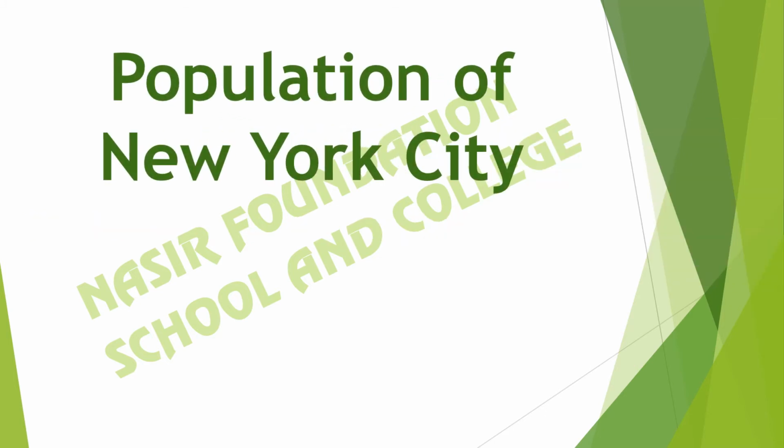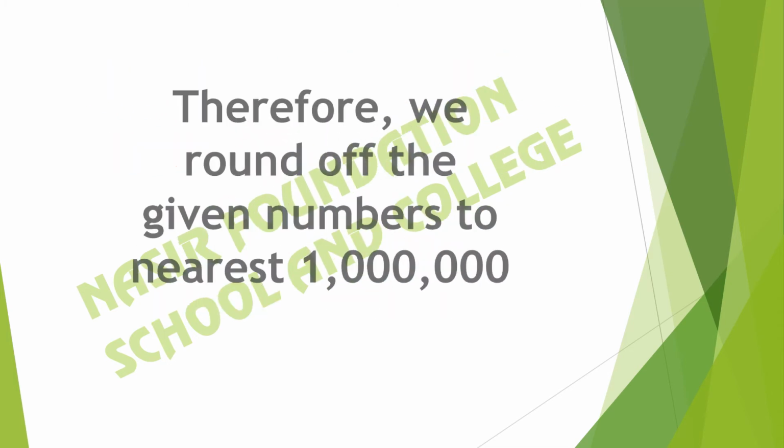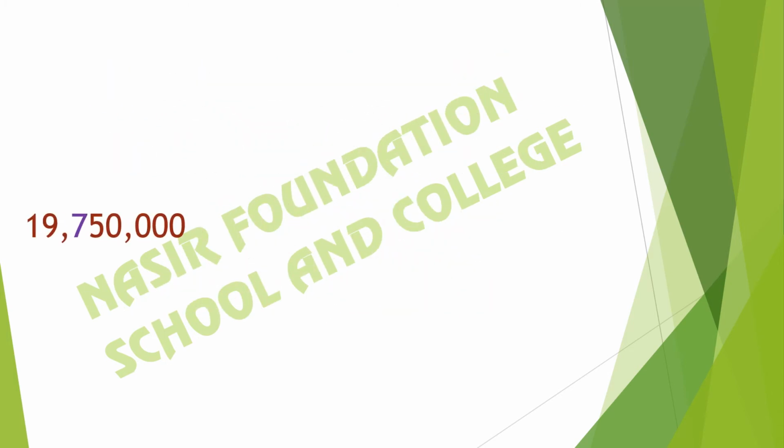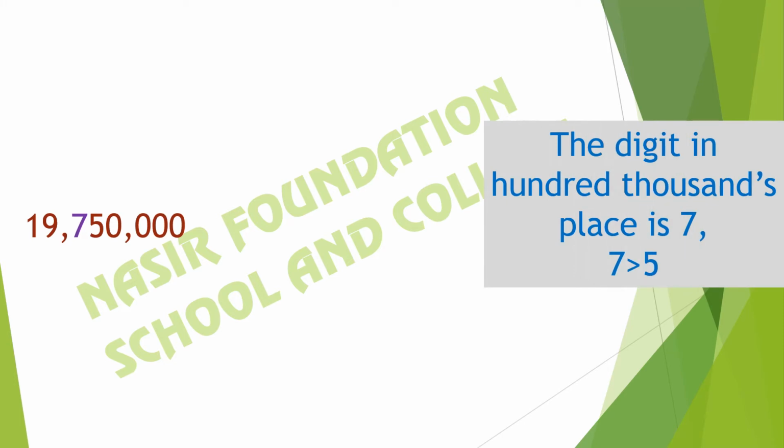Population of New York City. The population of New York City is 19,750,000. If we want to round it off to the nearest million, the digit in the 100,000 place is 7. As 7 is greater than 5, we will round it off to the next million, 20 million. After 19 it comes 20.